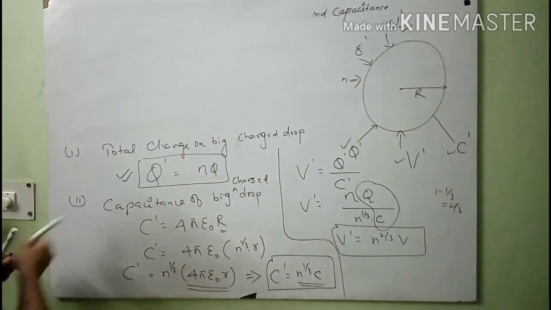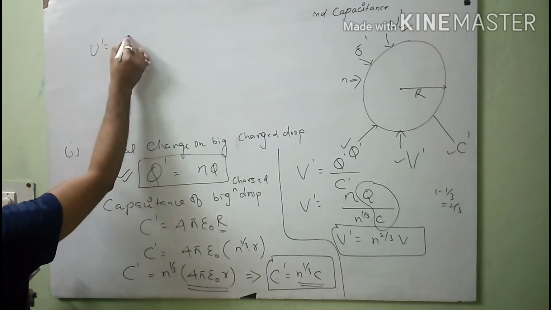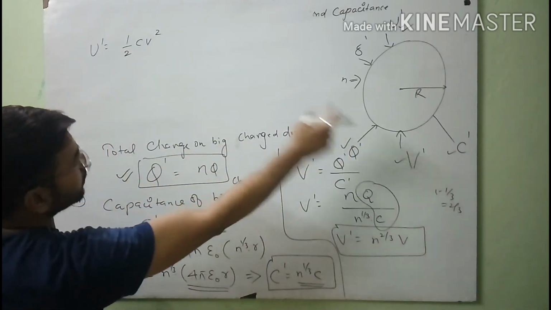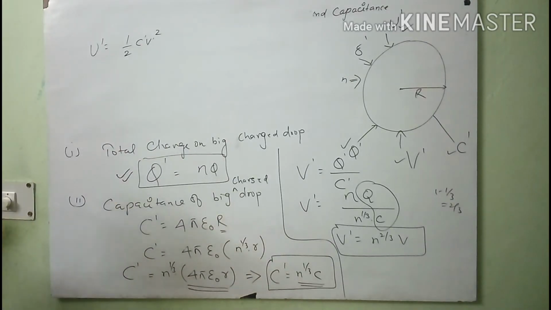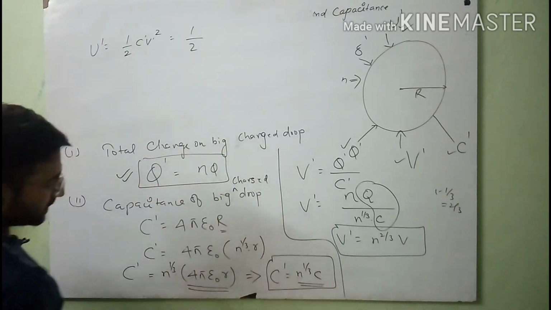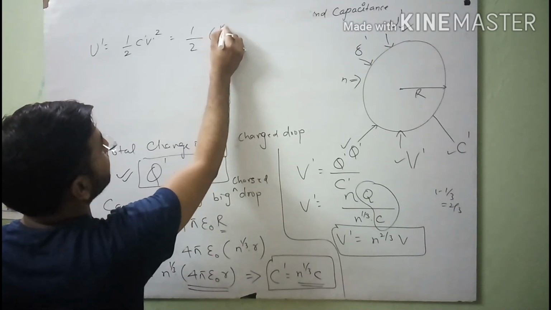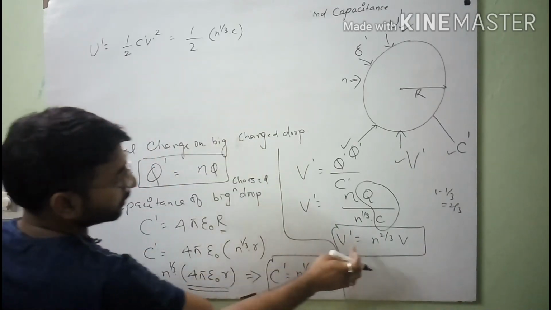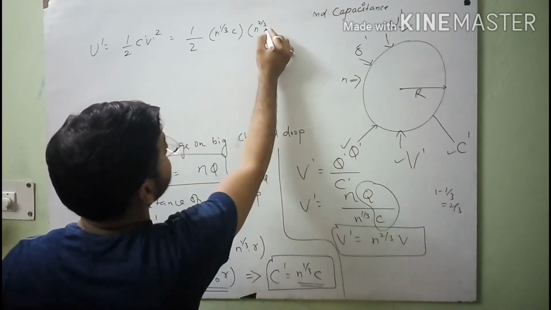Now think about the energy stored in the large charged sphere. The energy U dash equals half C V square. Here C is the capacitance of the big drop, so it will be C dash, and V is the electric potential, so it will be V dash. The value of C dash equals n to the power 1/3 of C, and the value of V dash equals n to the power 2/3 of V.